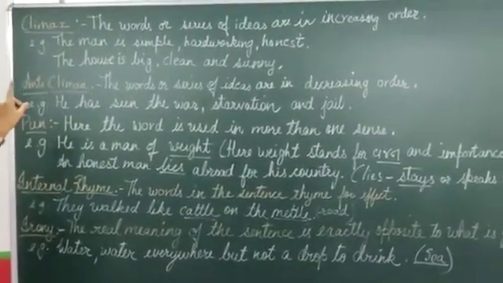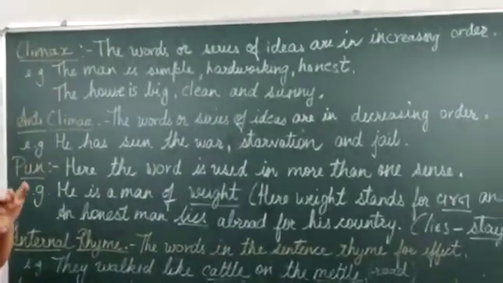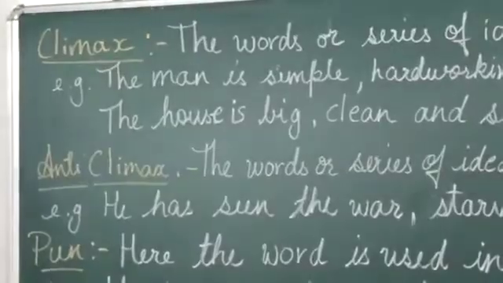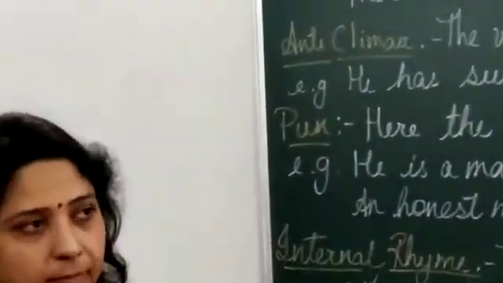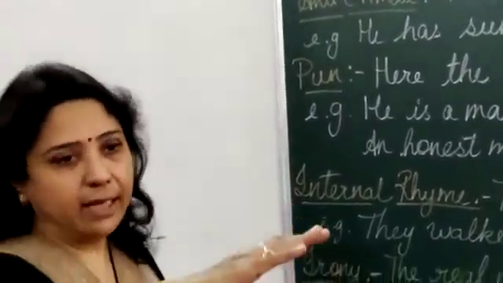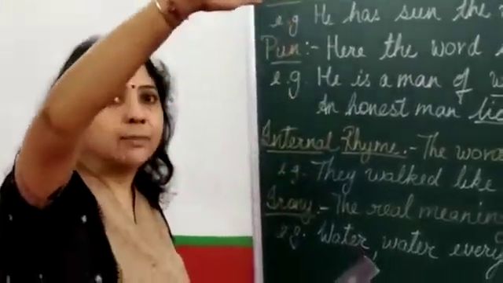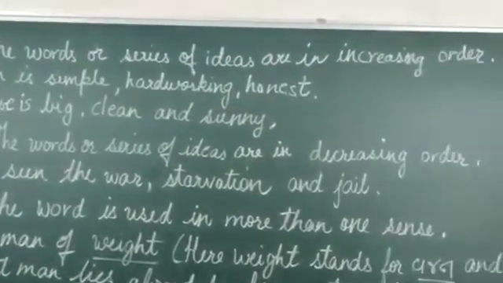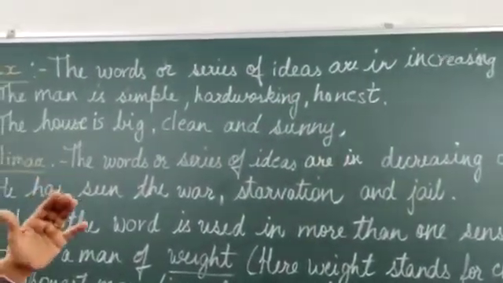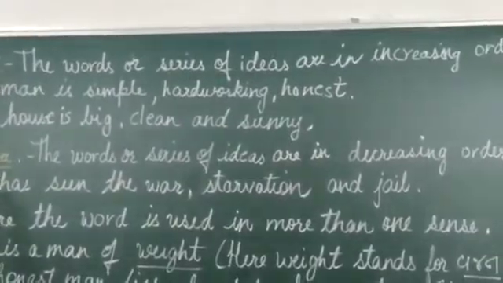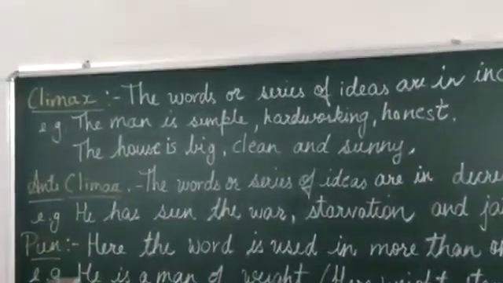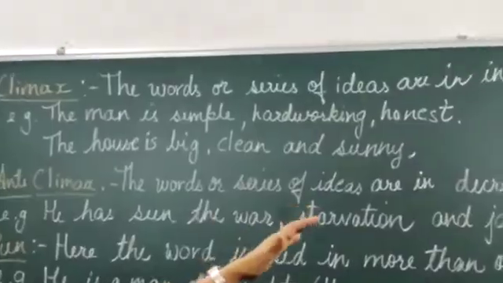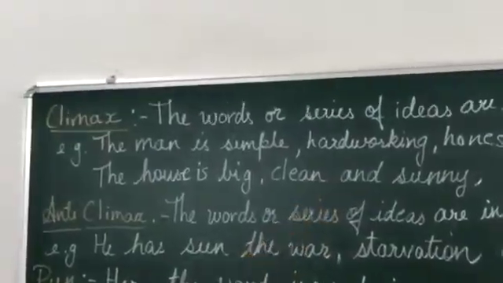The figure of speech that we are going to talk about now is climax. You know, this is something which we have been using before. The climax of the movie. Slowly you go and then you come to the climax. So it's a series of ideas which are in increasing order, ascending order like we did in mathematics. Man is a simple, hard-working, honest person. So simple, hard-working, honest, ascending order, climax.